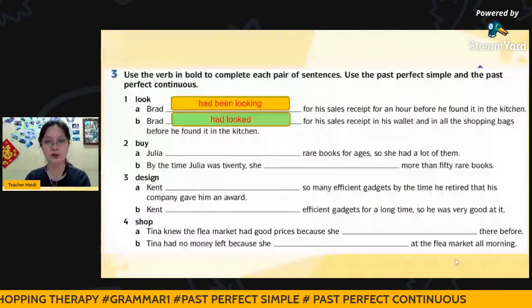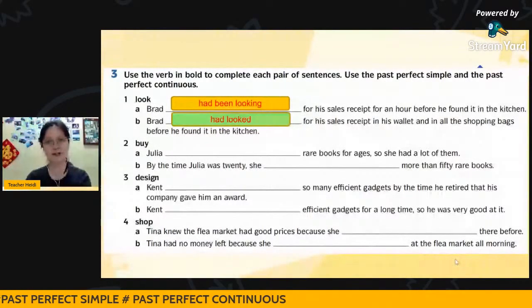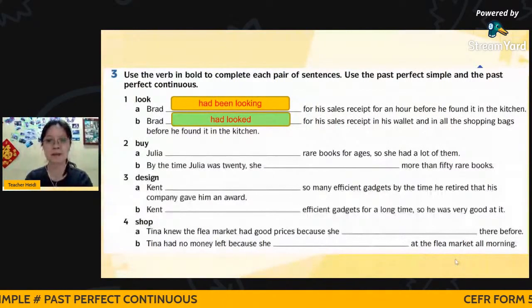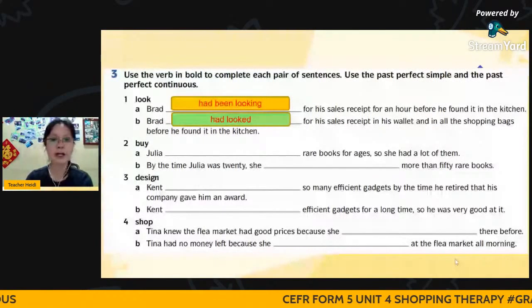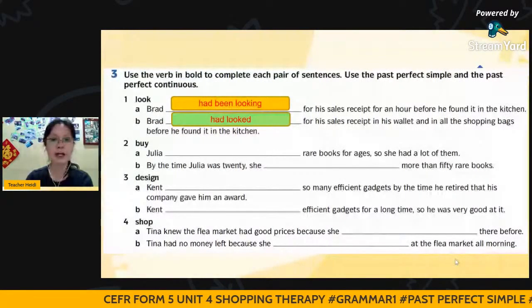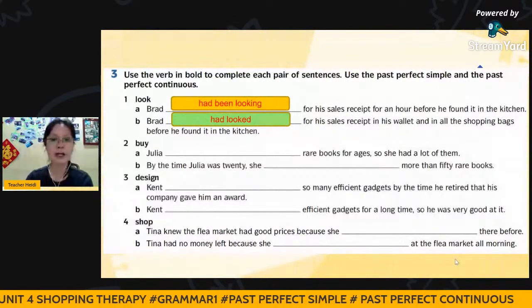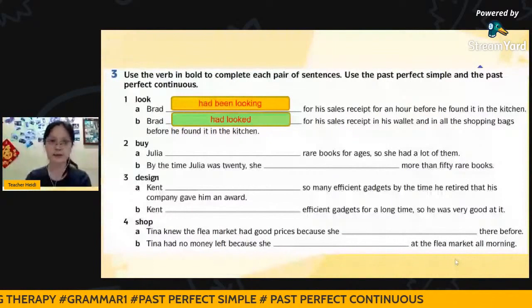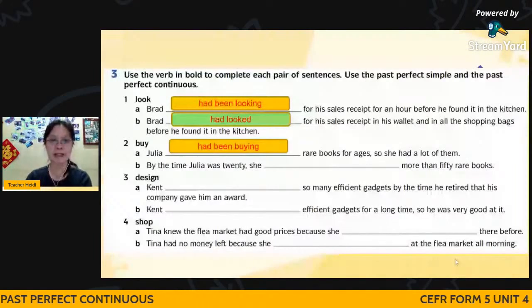The keyword should be for ages. If you cannot remember the time expressions, you can look back later to identify which one is for past perfect simple and which for past perfect continuous. For ages means a duration of time. So, Julia had been buying rare books for ages.